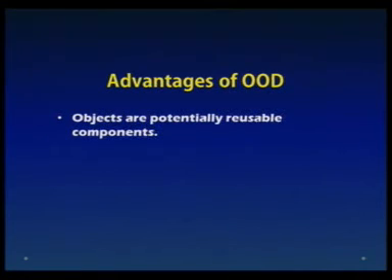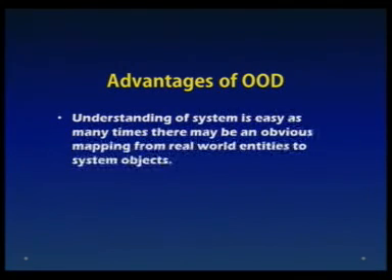Objects are potentially reusable components, so that can extend your implementation further. You can reuse the object. Once you have created a template, you can use it to further enhance and develop specialized operations. And understanding of the system is easy, as many times there may be an obvious mapping from real world entities to object oriented systems.